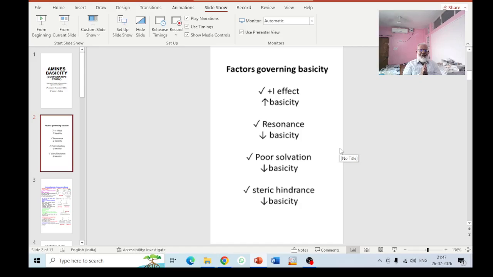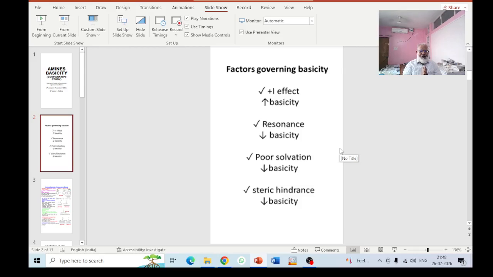Third is the solvation energy. If a lower amount of solvation energy is released, that is poor solvation, basicity goes down, means basicity decreases. And last is the steric hindrance. If there is a large number of plus I effect groups, they hinder the access of hydrogen plus toward the lone pair of electrons of the nitrogen atom.